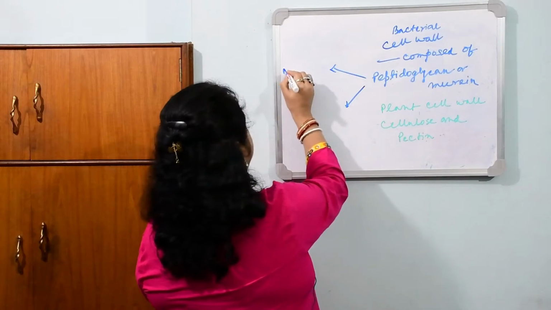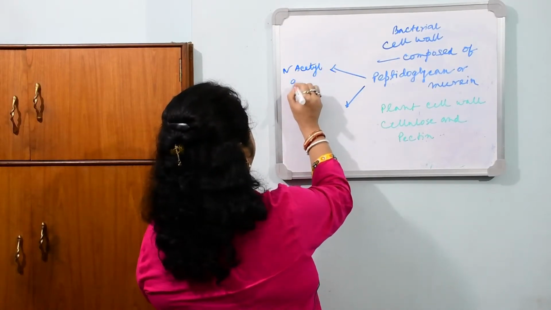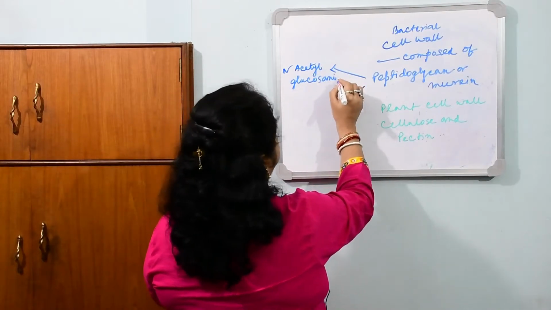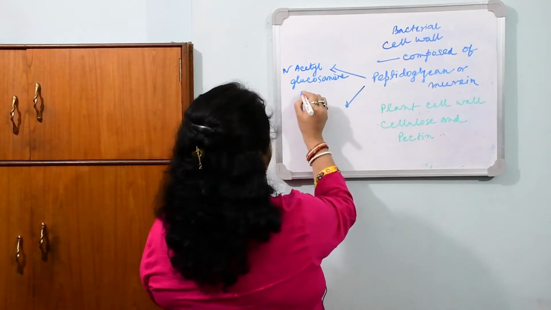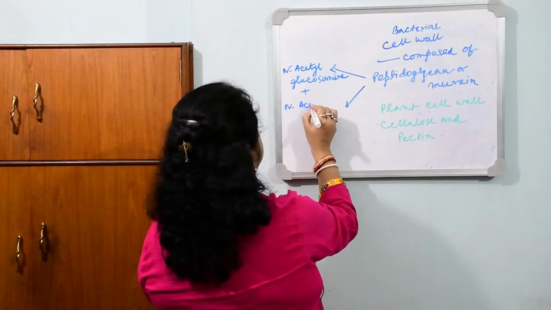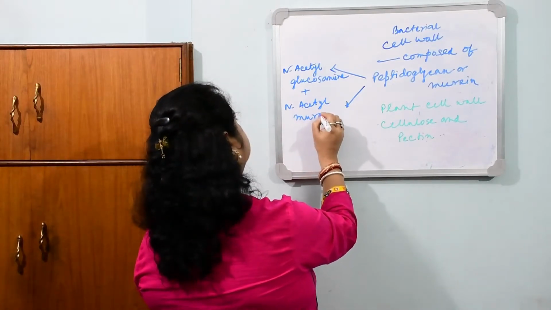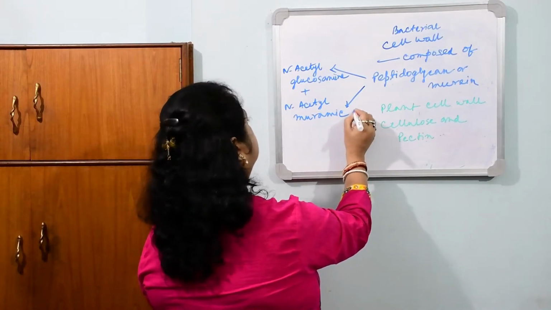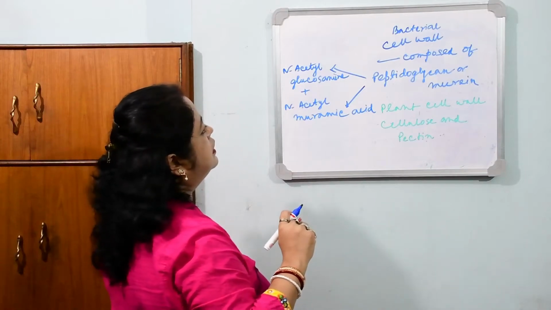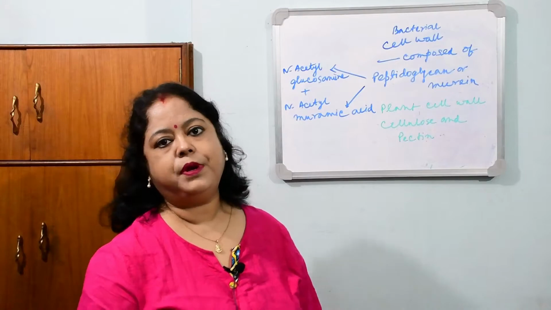One is N-acetyl glucosamine plus N-acetyl muramic acid. So these are the components of peptidoglycan, and this is completely different from the plant cell wall.